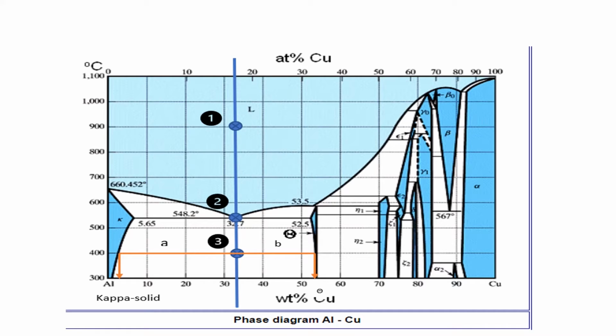To find the kappa solid, the distance you choose is always the opposite one, which is B. The distance B is 53% minus 32.7%, and A is 32.7% minus 3%. The final answer for the phase fraction of kappa solid is 40.6%. Hence, the phase fraction for the theta phase is 100 minus 40.6%, which is 59.4%, because the total is 100%.